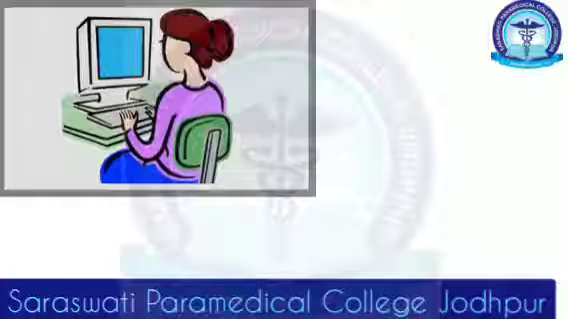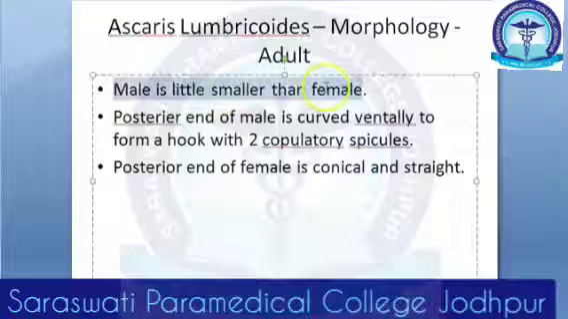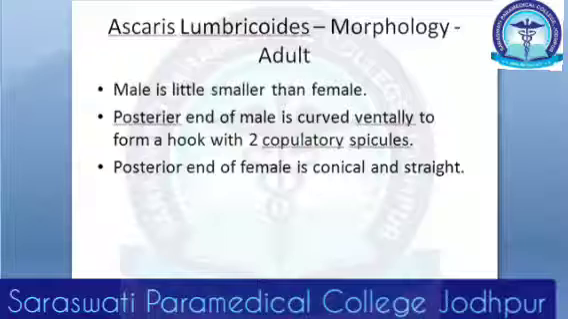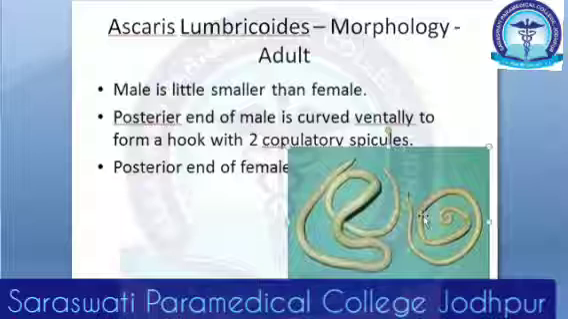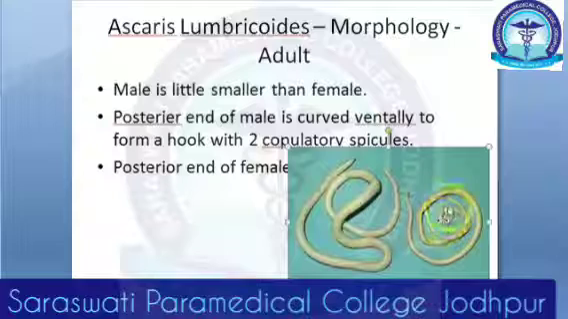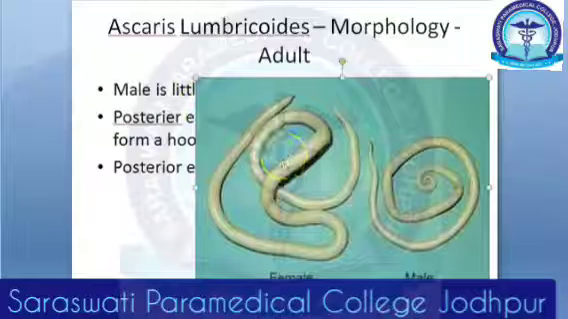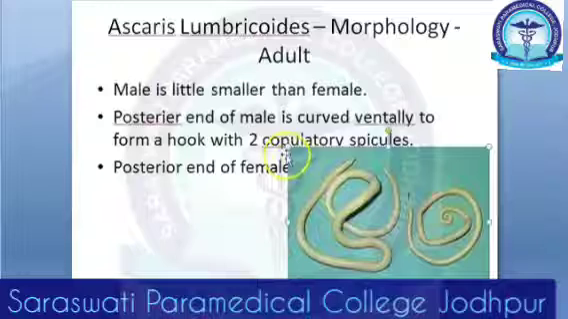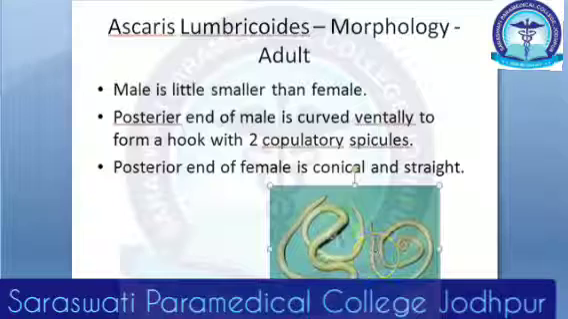Okay, let's start. So the morphology of Ascaris lumbricoides: the male is a little smaller than the female, always, right? These are all standard things you will see in parasitology, nothing new. Male is smaller than female. Now the male, the posterior end of the male, you can see it is curved ventrally to form a hook, okay, and it has 2 copulatory spicules. So it has a hook, it is curled. It has 2 copulatory spicules that help in copulation, in reproduction.